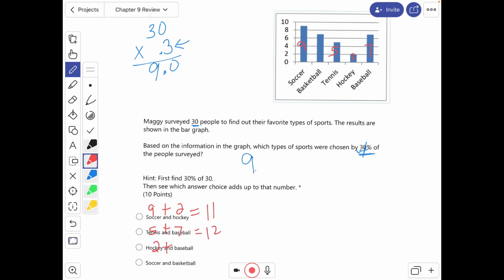Hockey is 2, and baseball was 7. 2 plus 7 make 9. That might be it. Soccer, again, was 9, plus basketball is 7. 9 plus 7 makes 16. So the 2 that added up to be 9 were hockey and baseball.